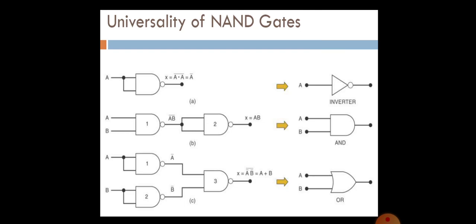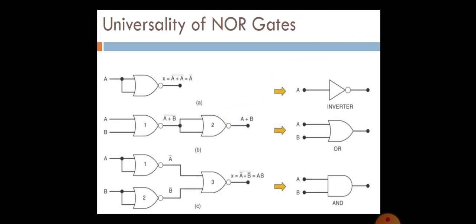If you want to verify it, you just draw the truth table. While drawing the truth table, you will get the correct output as OR, AND, NOT. So here we have used only NAND gates. No other gates are used. So using NAND gate itself, we can create other gates.